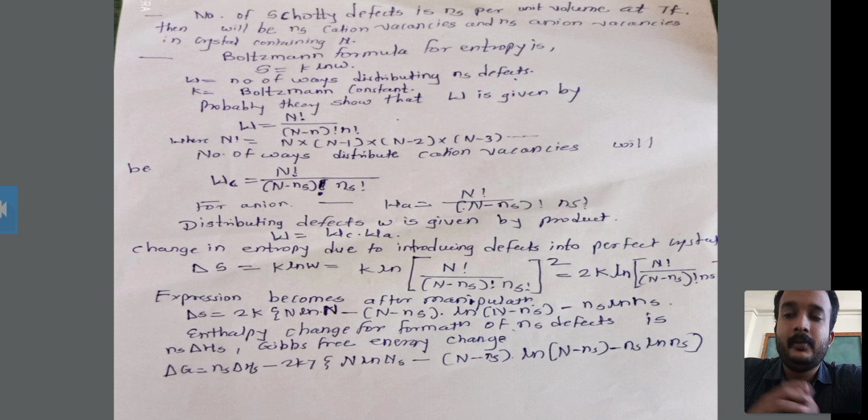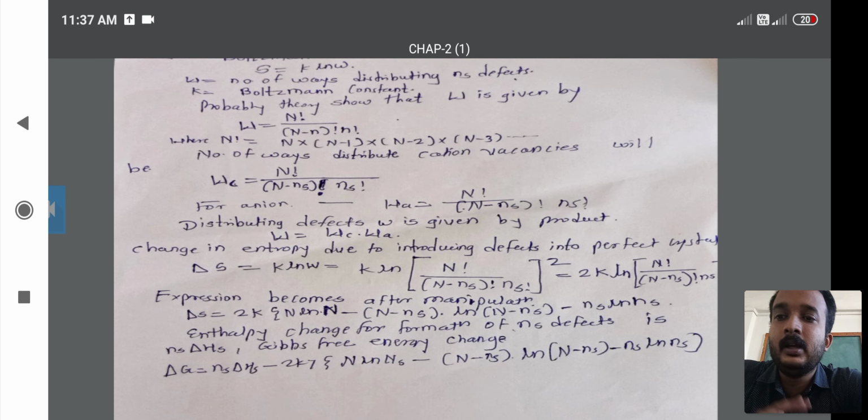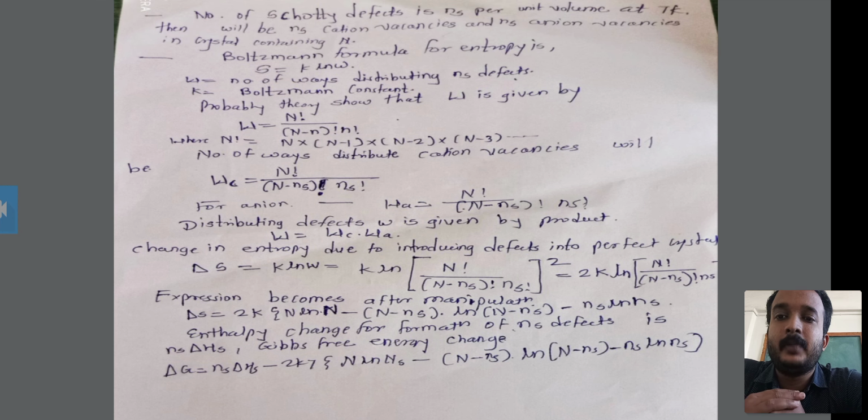Then we start with the derivation of the formula for the number of Schottky defects. You have to know the Boltzmann formula for entropy: S is equal to k ln W, where S is the entropy. W is the number of ways of distributing the Schottky defects, denoted by capital W, and k is the Boltzmann constant.